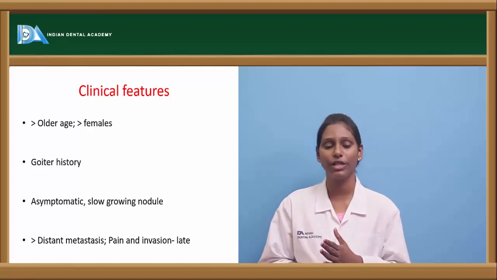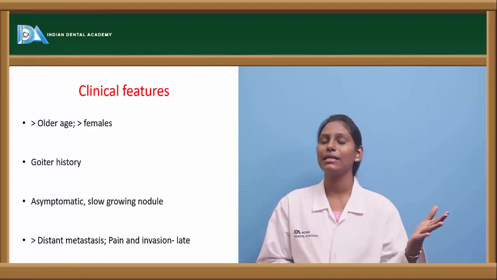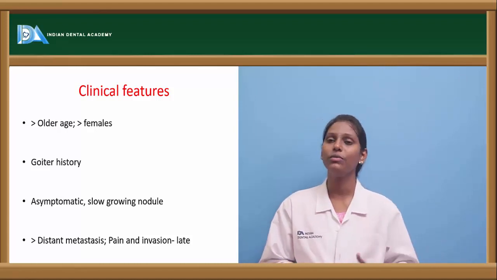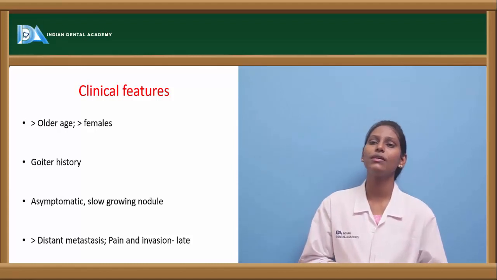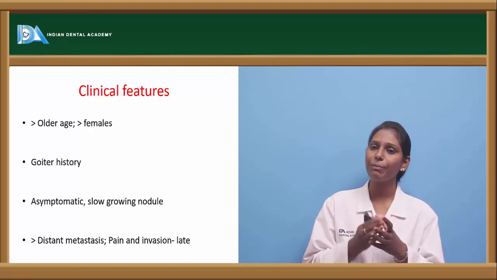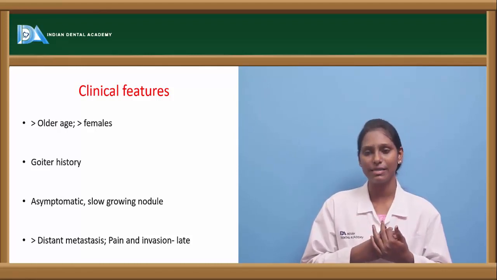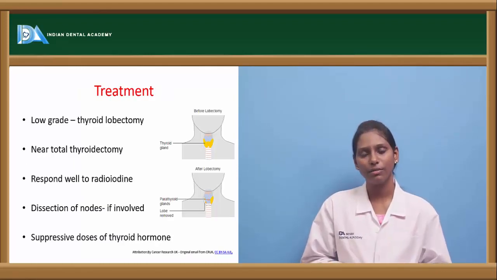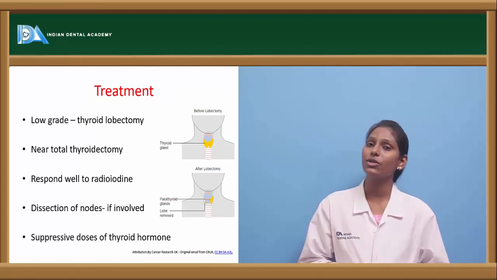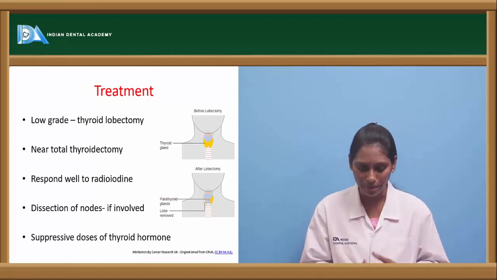Distant metastasis is usually seen, as it spreads hematogenously. In late cases, because of increase in size, there could be pain and also invasion into adjacent structures. If it is metastasizing to bone, usually an osteolytic bone metastasis is commonly seen.